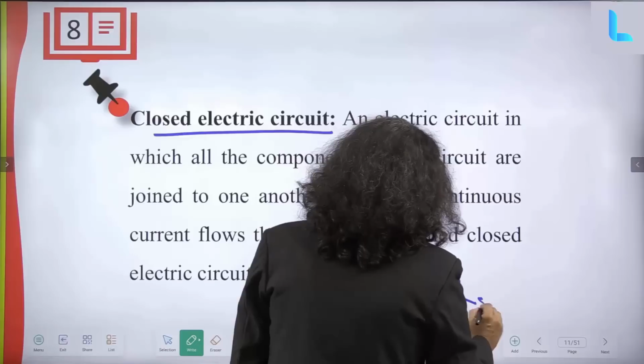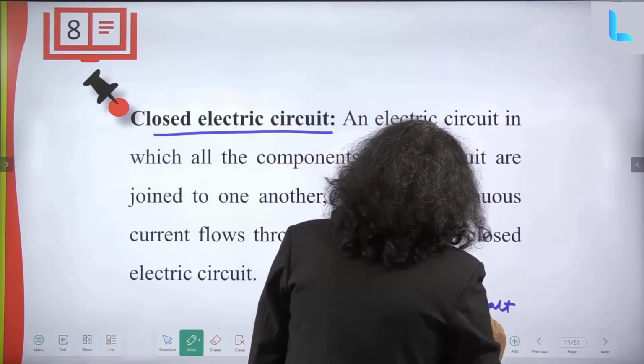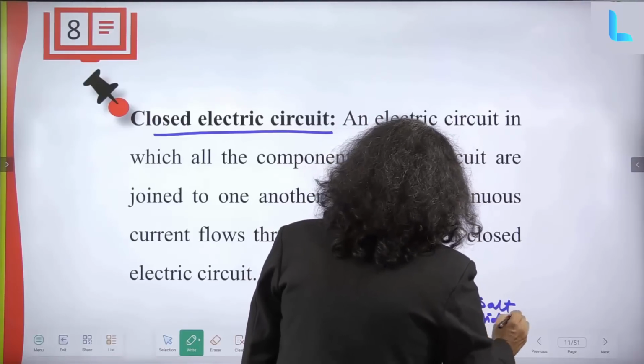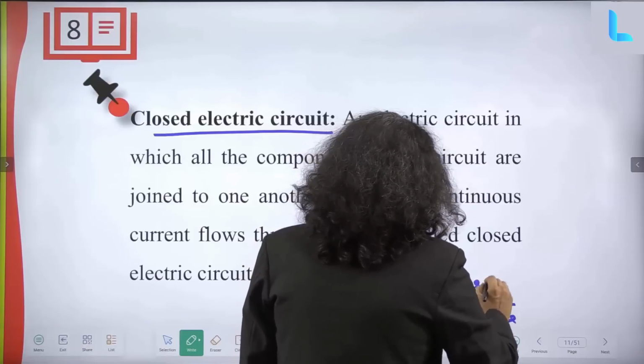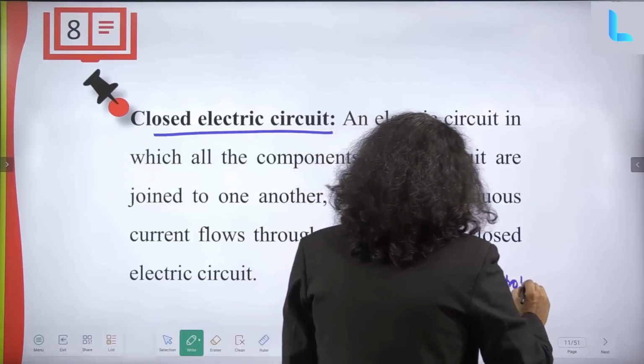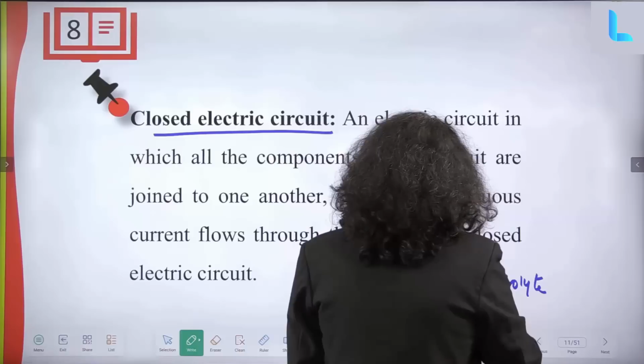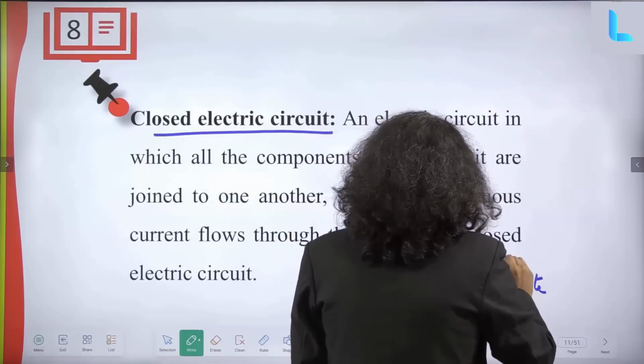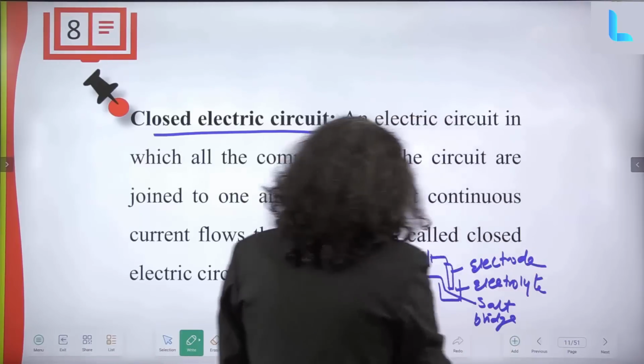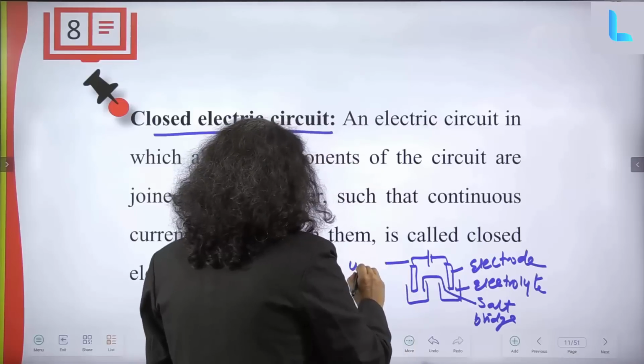This is called the salt bridge. Here there will be the electrolyte, here the electrode, and here the copper wire.